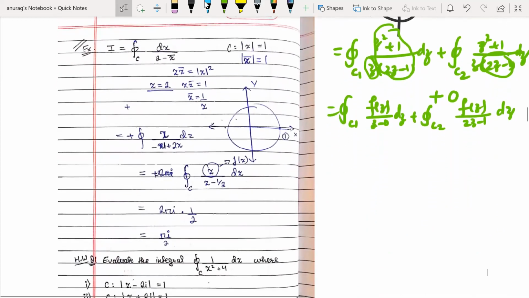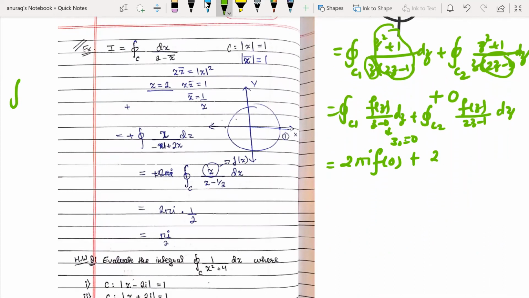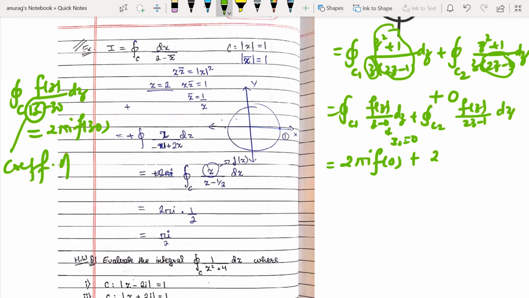Now, can you tell me what will be the value here? 2 pi i f at 0, because z0 is 0 here. Plus, here some people made a mistake. They simply write 2 pi i f at 1 by 2. This is wrong, because the statement says the integral of f(z) over z minus z0 dz is equal to 2 pi i f(z0). The coefficient of z must be 1.